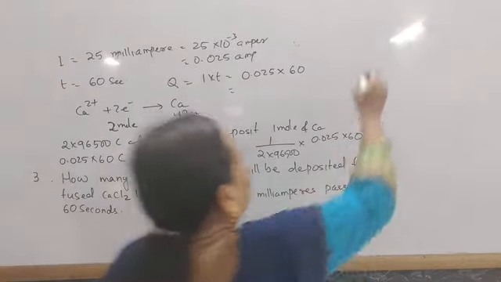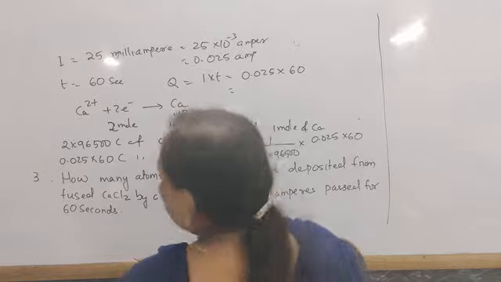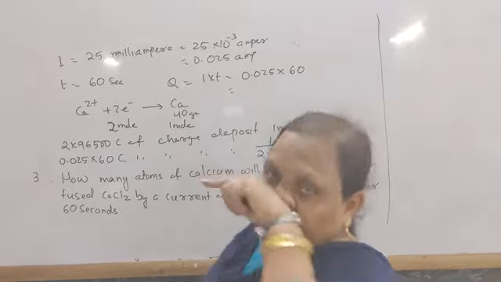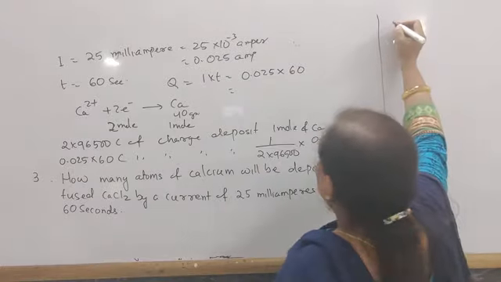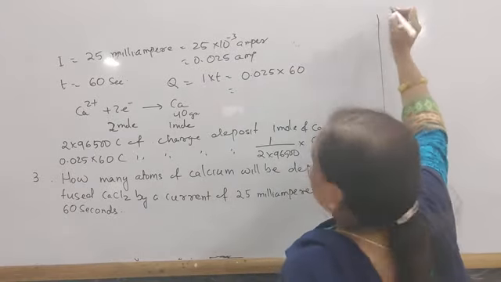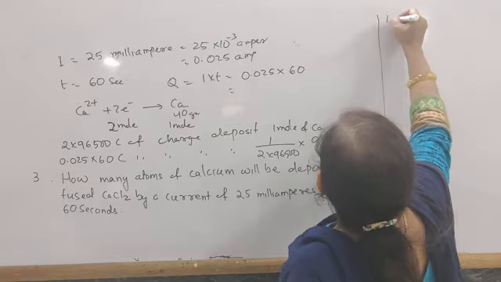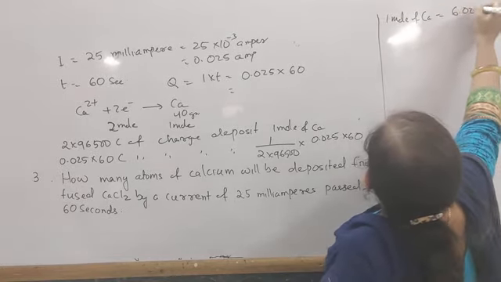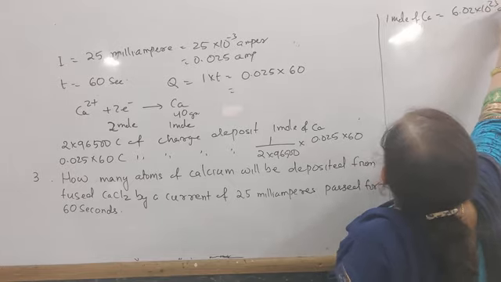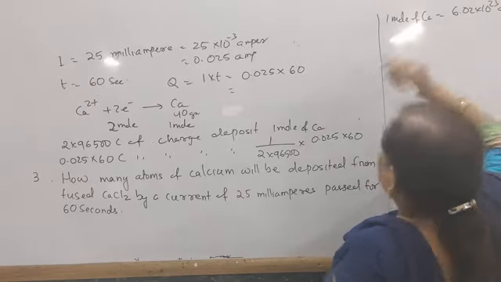And again, you know 1 mole of calcium is equal to 6.02 × 10 to the power 23 atoms.